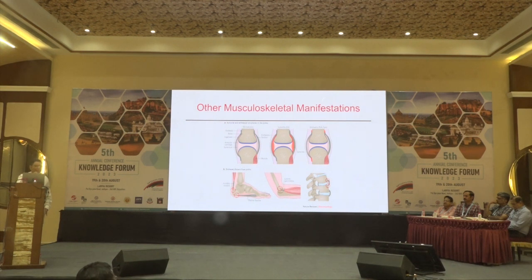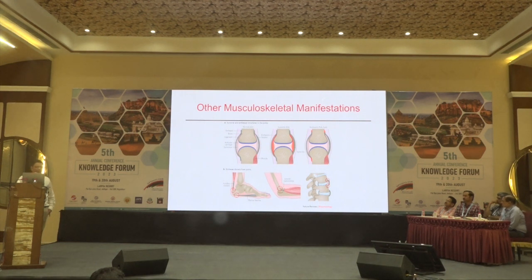Now, what is enthesis? Enthesis is the part of the tendon which attaches to the bone. That transition part is the enthesis. It can be a tendon attaching to the bone, or a ligament attaching to the bone. This transitional part is different from the tendon and from the bone. That is what we call enthesis.